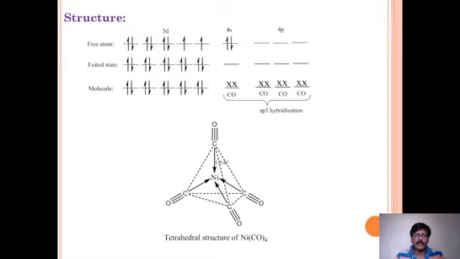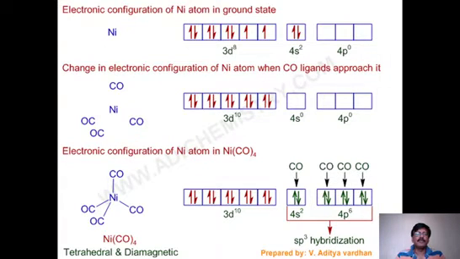Now look at the structure of nickel carbonyl. The ground state configuration of nickel is atomic number 28, which means 2 electrons in 4s2 and 8 electrons in 3d8. You can see here 2 electrons in 4s and here 3d8. Already 8 electrons are there.